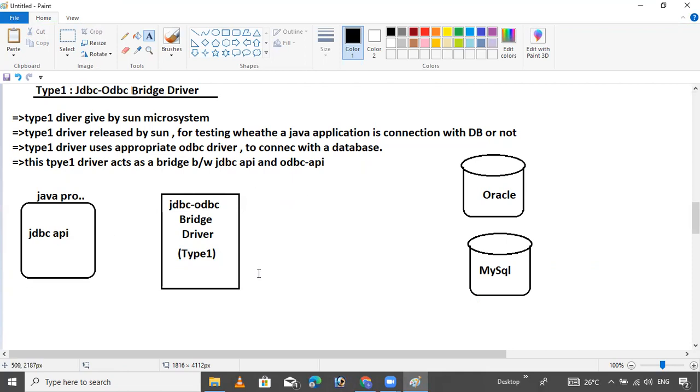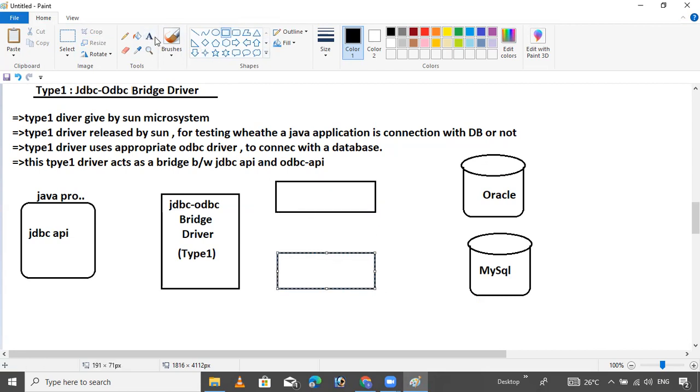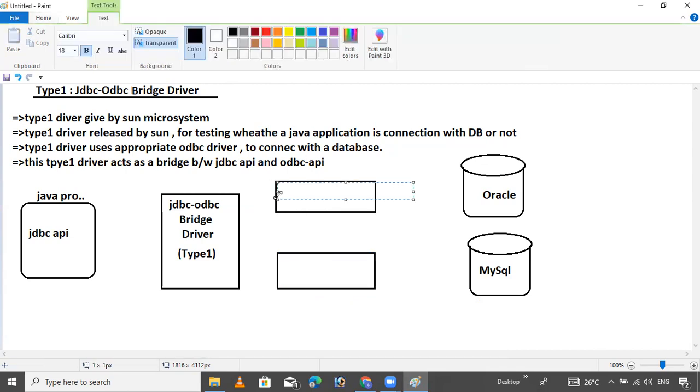So I want an ODBC driver for Oracle and an ODBC driver for MySQL. Now this is the ODBC driver.